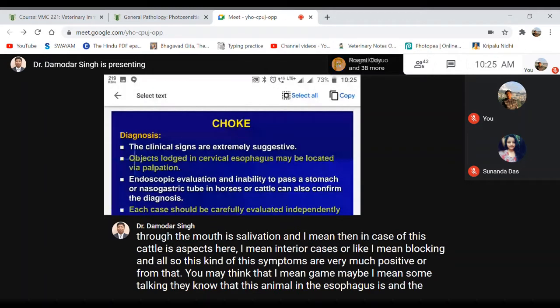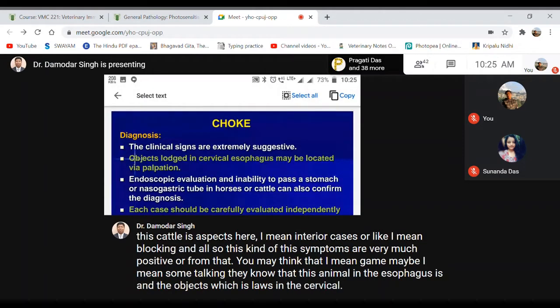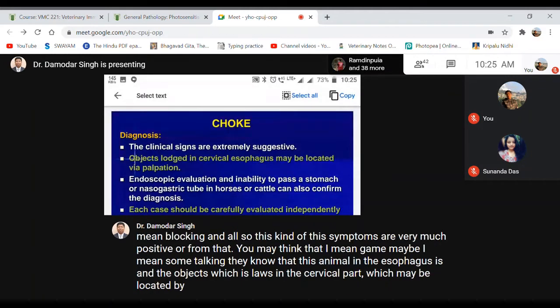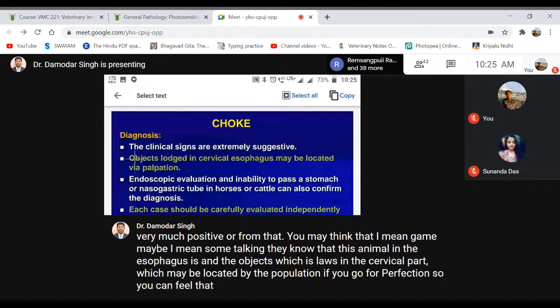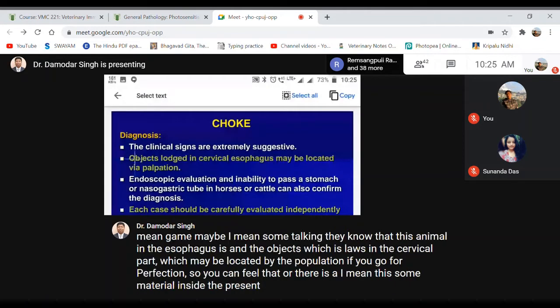An object lodged in the cervical esophageal part may be located via palpation. If you go for palpation, you can feel some material inside the esophageal passage from externally.